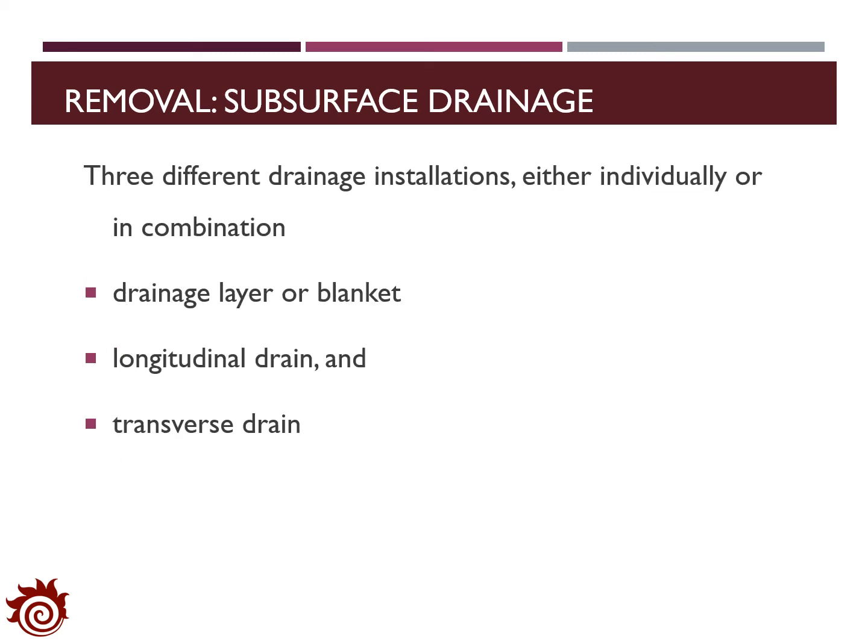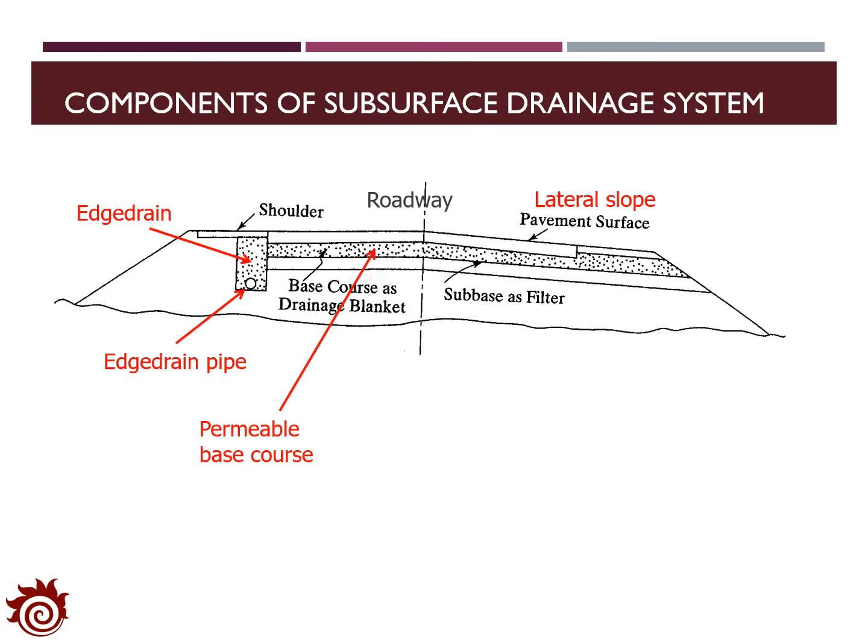In the subsurface drainage method, usually we will apply three different drainage installations: drainage layer or blanket, longitudinal drain, or transverse drain. These three installations can either be applied individually or in combination. The figure here shows the components of the subsurface drainage system. In this system, the most important part is the drainage blanket. For this specific example, we will use the base course as the drainage blanket.